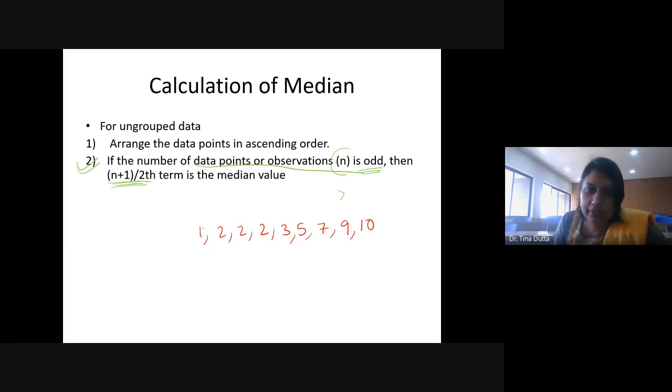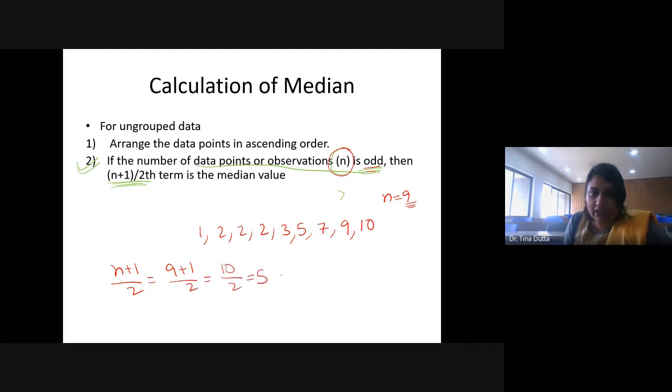So how many do I have? 1, 2, 3, 4, 5, 6, 7, 8, 9, right? So n is 9. It says that if n is odd, and 9 is odd, then the (n plus 1) by 2th term. So (n plus 1) by 2, that means (9 plus 1) by 2, that is 10 by 2, which is equal to 5. Now 5 is not the median. The fifth term, the (n plus 1) by 2th term, is the median. So the fifth term is the median.